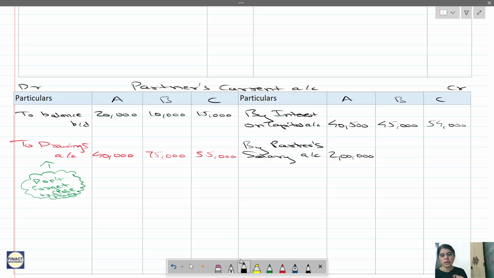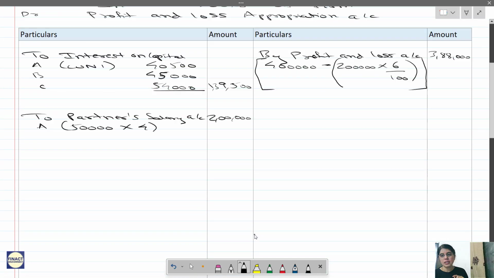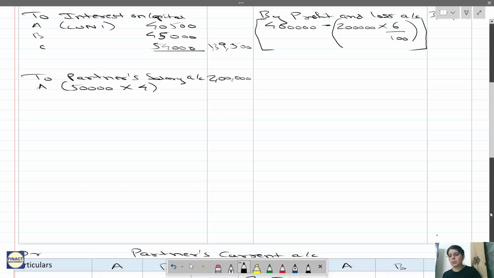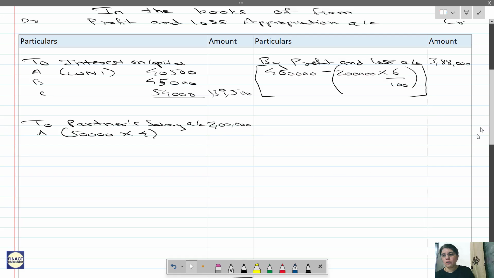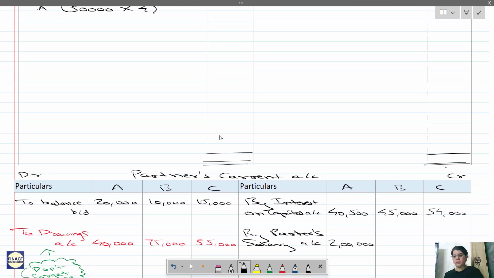Okay, now everything is done. So let us close the profit and loss appropriation account and calculate the total profit. The total of the credit side is 3,88,000. The total of the debit side is 3,39,500. So the credit side is greater. So how much is the profit?